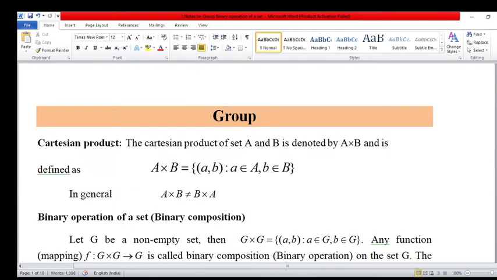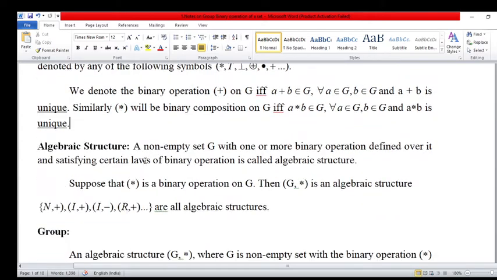Now this is the first definition. This is the second definition. Now we take here the third definition.